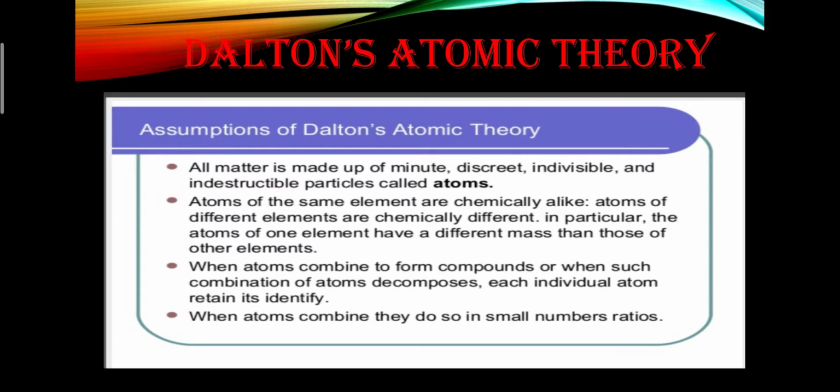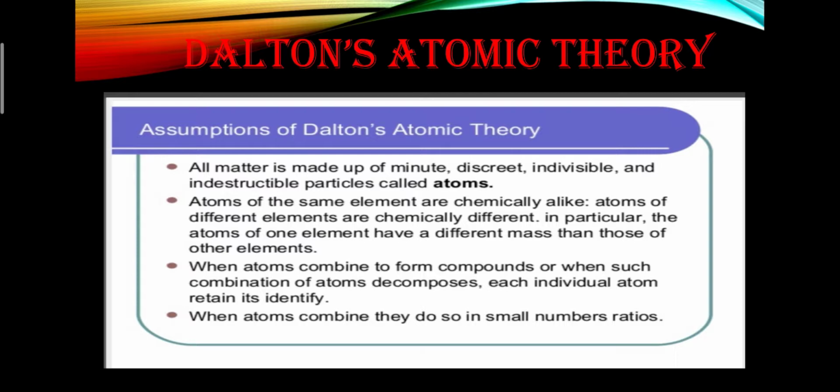When atoms combine to form compounds, or when such a combination of atoms decomposes, each individual atom retains its identity. This means whenever two or more elements combine together in a small whole number ratio to form a compound, during a chemical reaction they do not change but rearrange themselves to form a new compound. When they rearrange themselves, the chemical reaction happens, and the new compound has properties totally different from those of the constituent atoms.